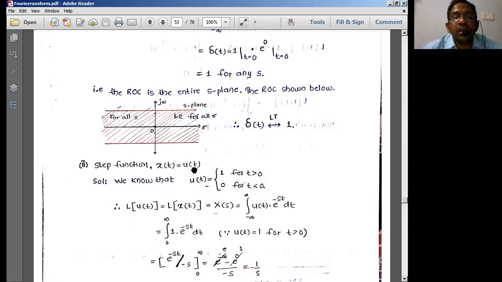But in real time, some of the systems are going to produce these signal values only under certain regions of convergence. That means it is not going to have the values always over the plus j omega axis or always over the minus j omega axis. It will be lying somewhere in this region, so that is what those kinds of system outputs can be analyzed by using the Laplace transforms.